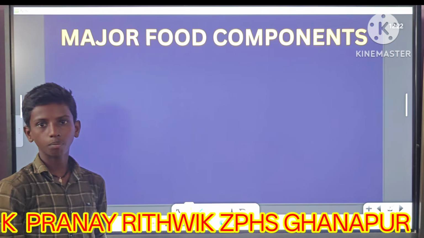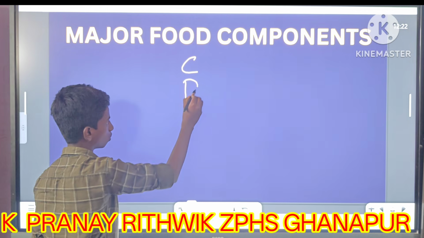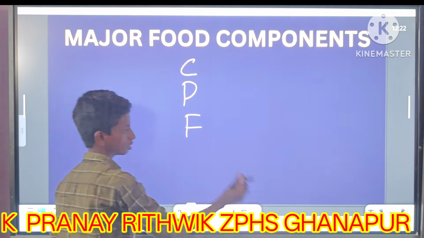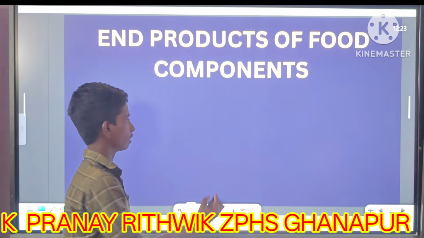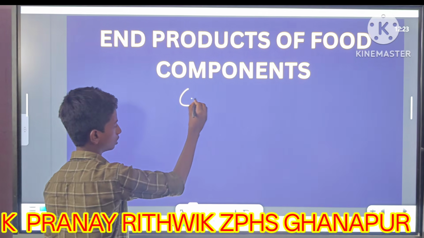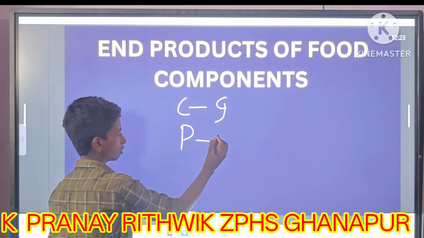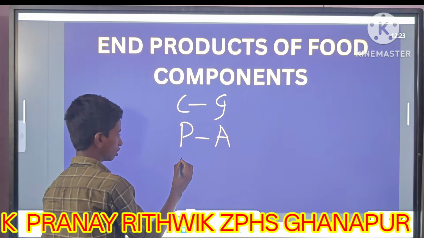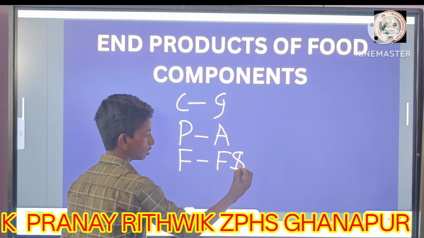The major components of food are carbohydrates, proteins, and fats. The end products of the food components: the end product of carbohydrates is glucose, the end product of protein is amino acids, and the end product of fats is fatty acids and glycerol.